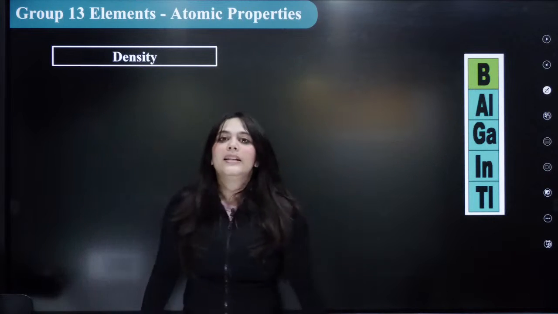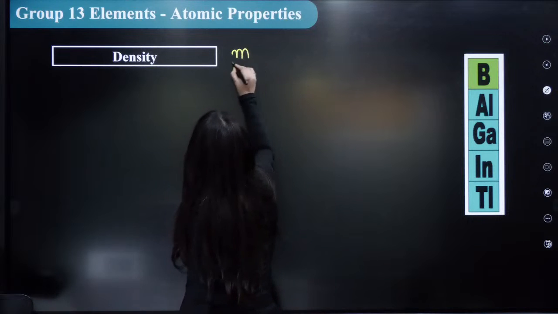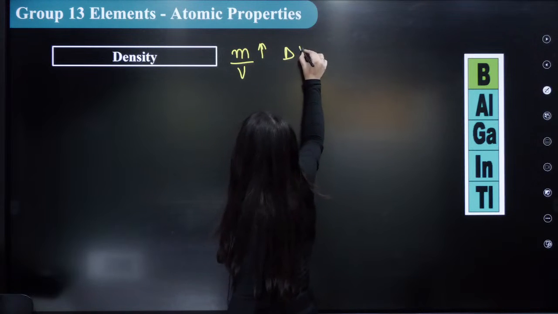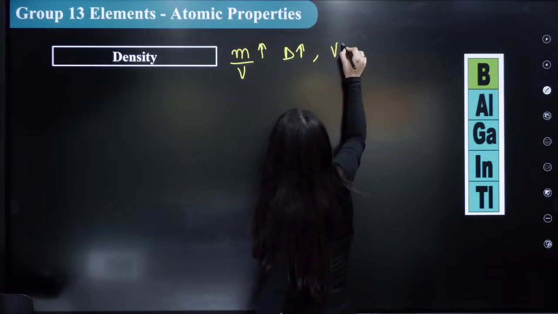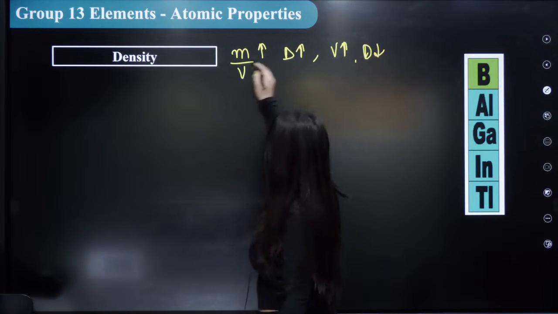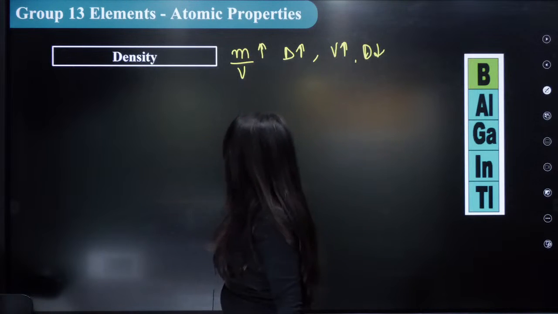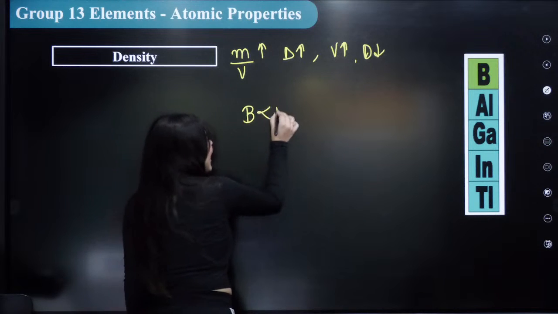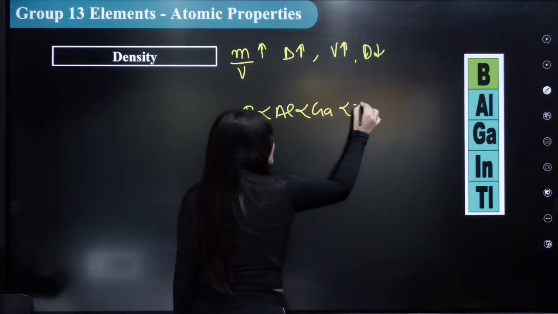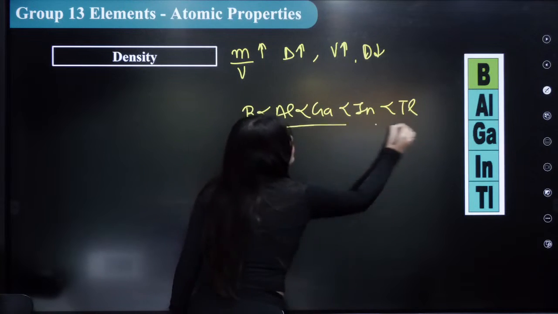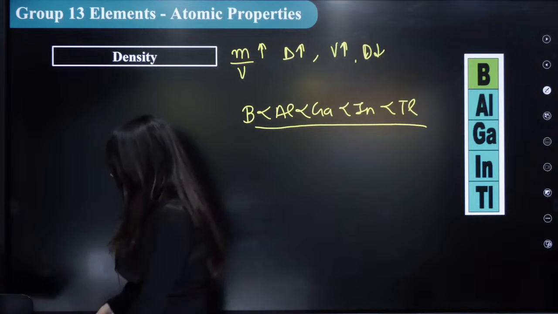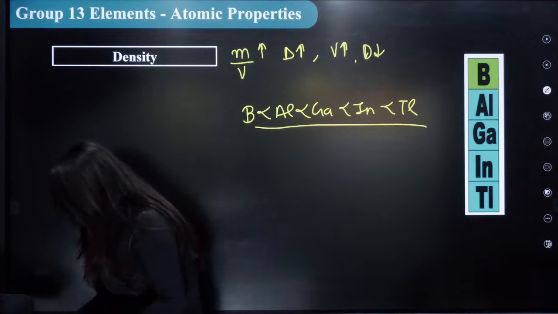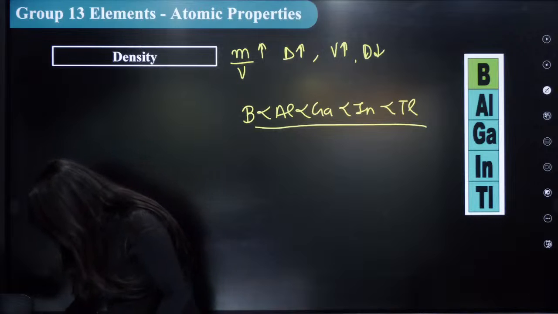Next is density. What is the formula for density? It is mass upon volume, right? So as the mass increases, density also increases. But if the volume increases, the density will decrease. This you know, right? So mass upon volume is the density order. Hence, what is the trend? The trend is simple: boron, aluminium, gallium, indium and thallium. This is the density order. Very simple. There is no exception in the density order. Okay, everybody understood this? Now let's move on to the very next thing.